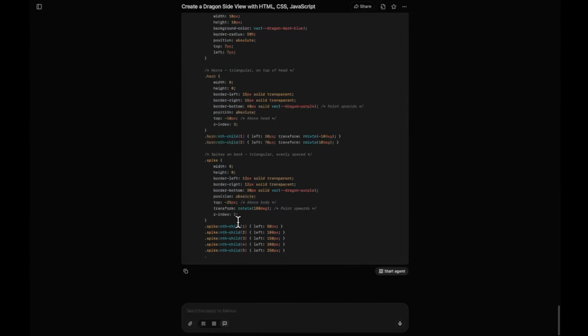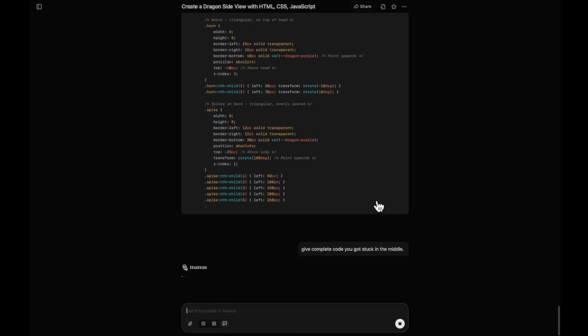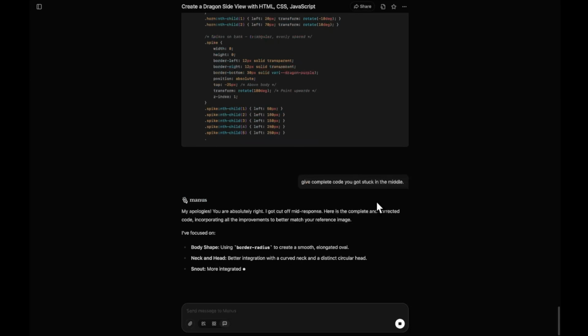But it got stuck in the middle and we don't have a retry button. So what we are forced to do is just ask it to give complete code. You got stuck in the middle. So I think these are very minor issues, and most probably these will be improved and they will come up with a retry button. These are kind of basic things, and they are just starting with this chat interface.